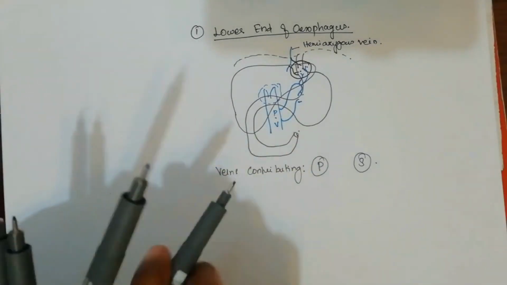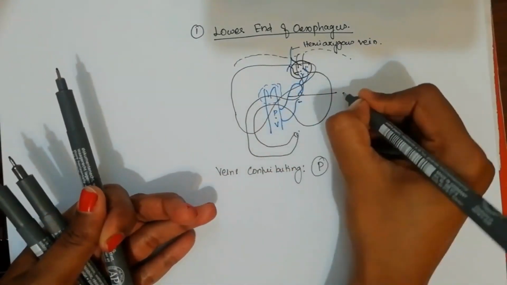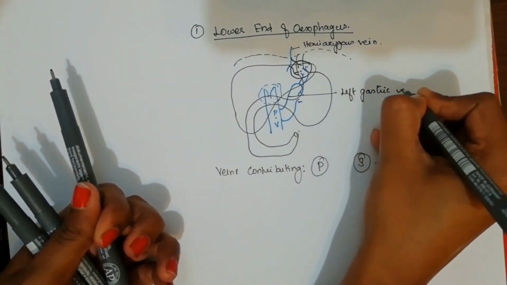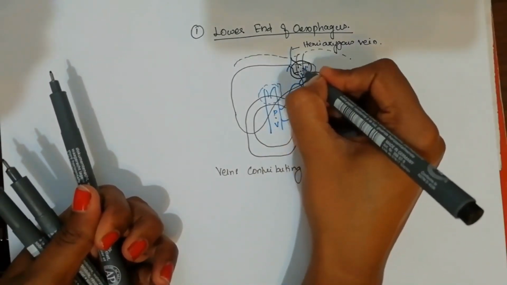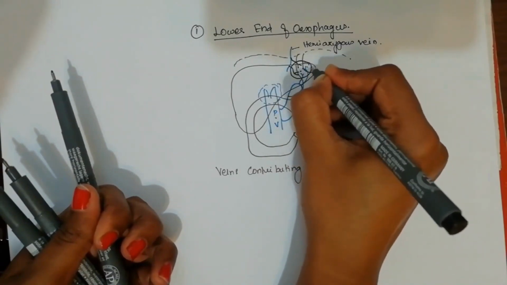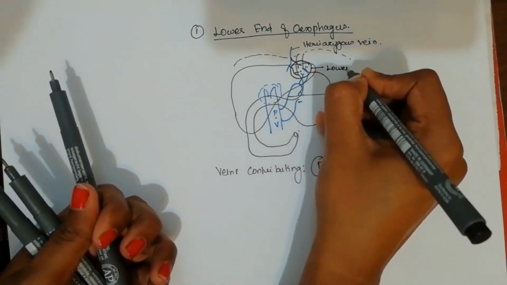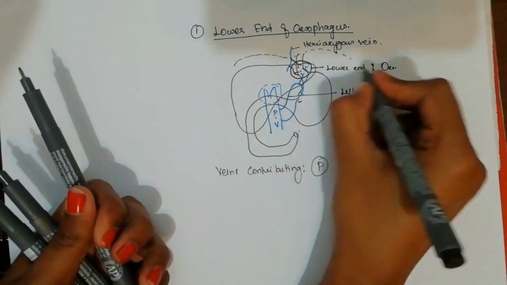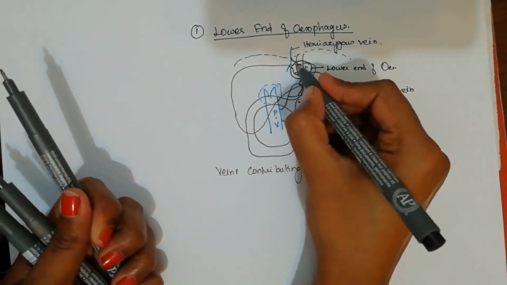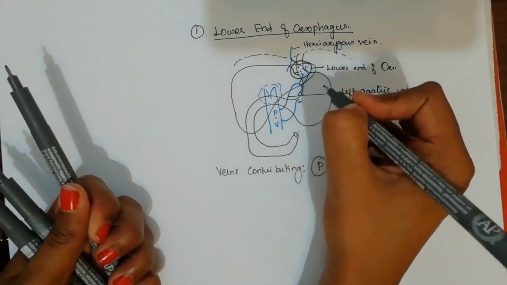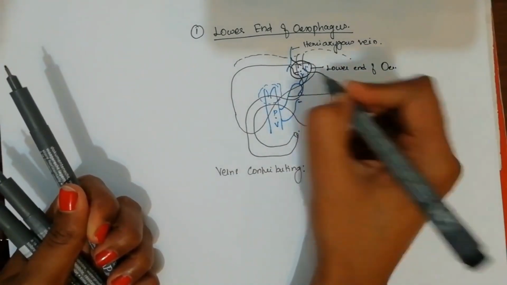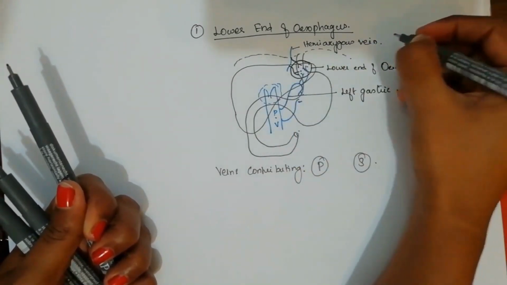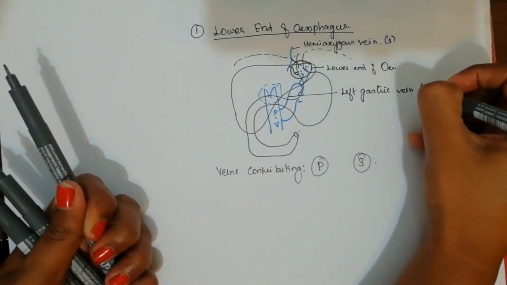So we have the left gastric vein, which is giving some branches towards the lower end of esophagus. In the lower end of esophagus we have some veins coming from hemiazygos and some veins coming from left gastric getting anastomosed here; this is the systemic part and this is the portal part.